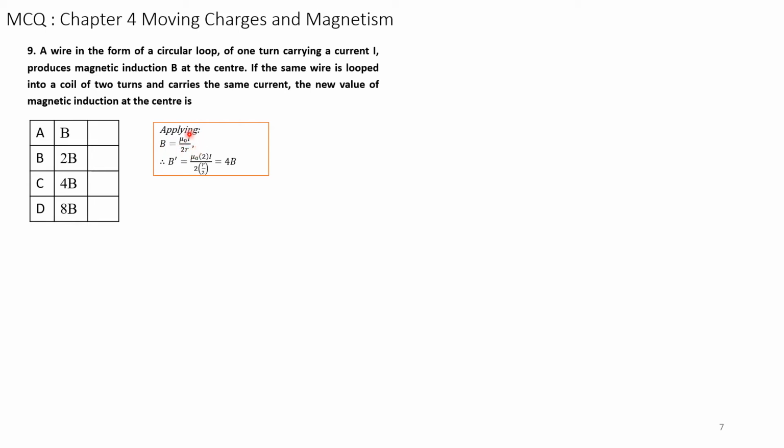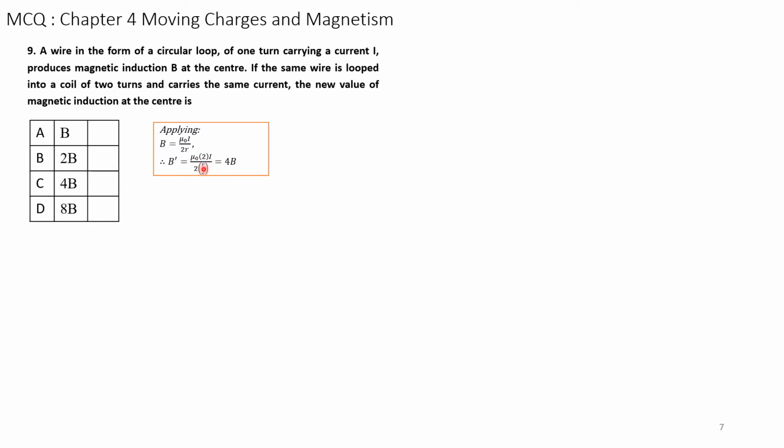Now that was with 1 turn. So when the number of turns is increased to 2, it is mu naught into 2 into current I, current is same, divided by 2 into R. Now the R is reduced.